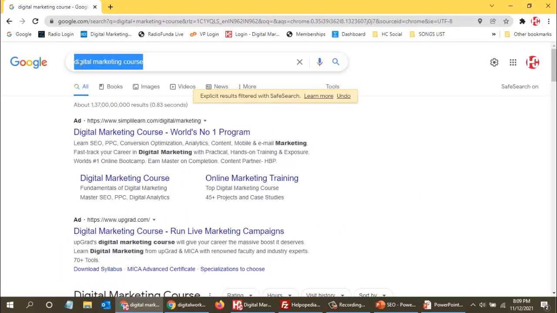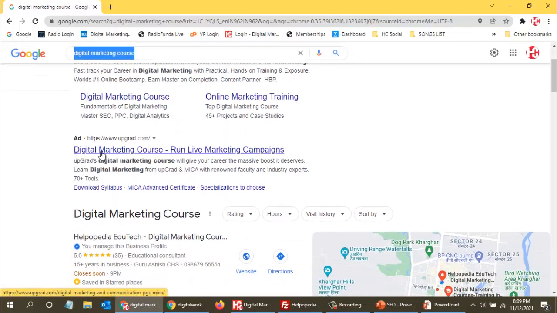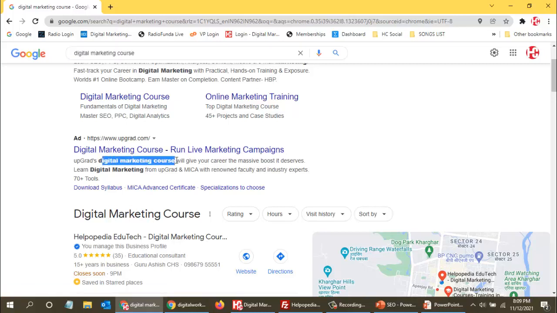So maybe if this keyword has a value of 35 rupees, then whenever I'm searching with this keyword, all the results which are coming up will contain this keyword, say digital marketing course. So here in the title we can see digital marketing course. Over here also we can see digital marketing. Over here also we can see digital marketing course. Over here in the description also we see digital marketing course.